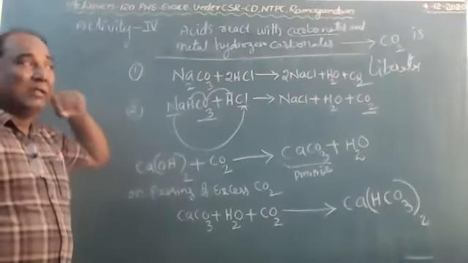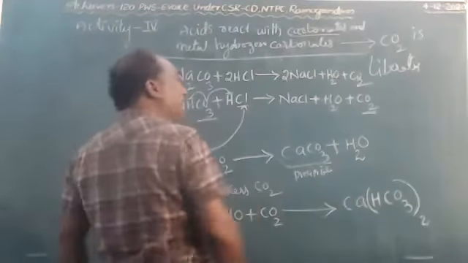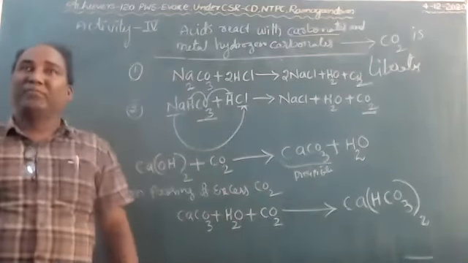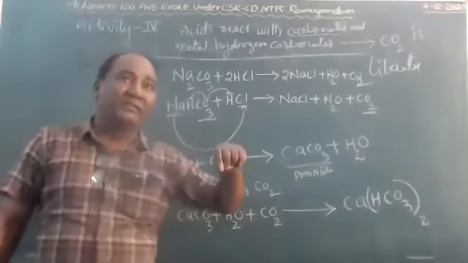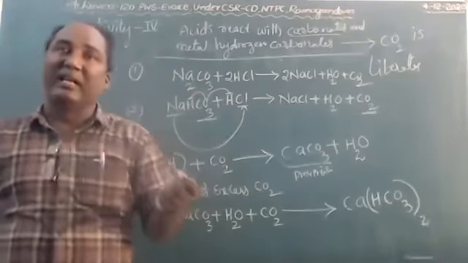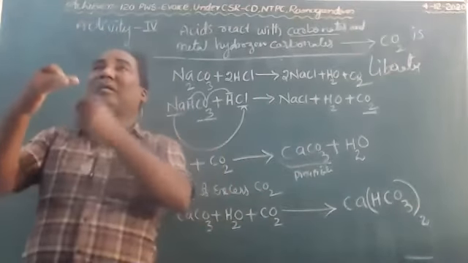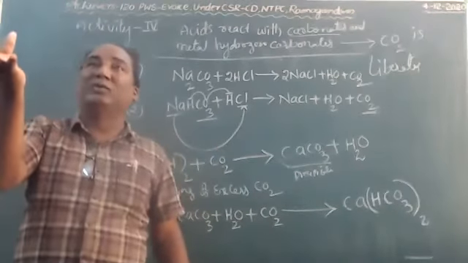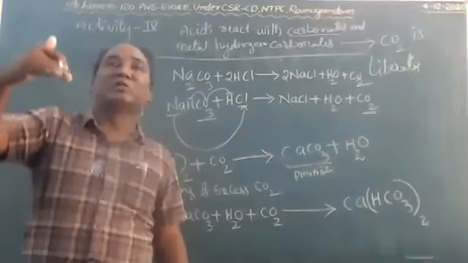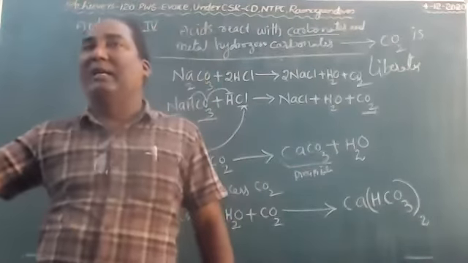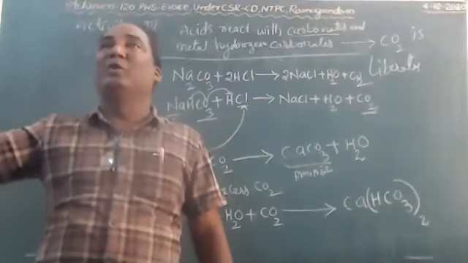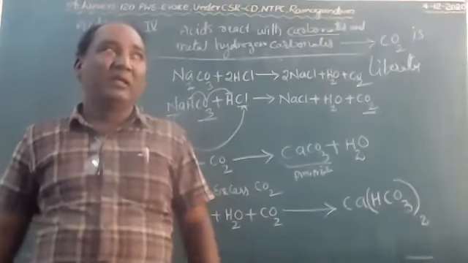Now observe the reaction. Here sodium carbonate reacts with the dilute HCl. Some amount of gas comes out. That gas passes through the delivery tube and enters the lime water. The lime water turns milky white.